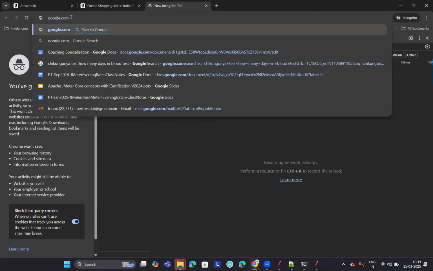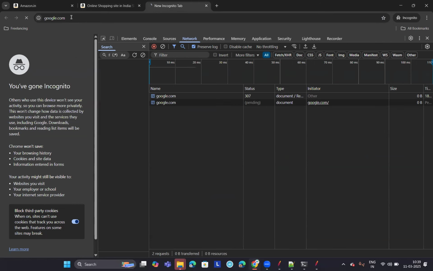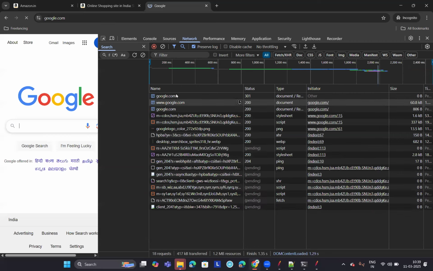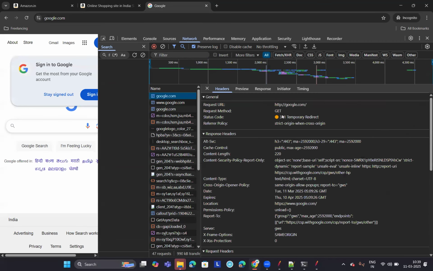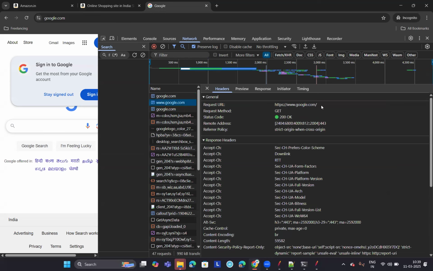Let's see, there will be a redirection in this case also. You see that there is a redirection. If you observe here, the first request, see here, temporary redirect. This was temporarily redirected to www.google.com, isn't it? Yes or no, guys? And then you got a 200 OK.